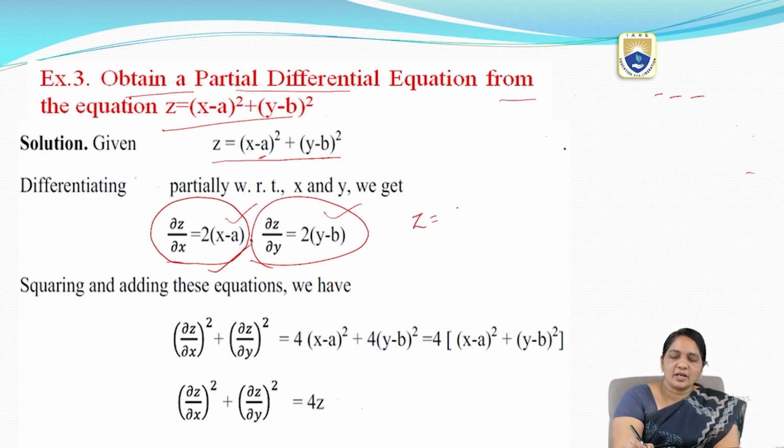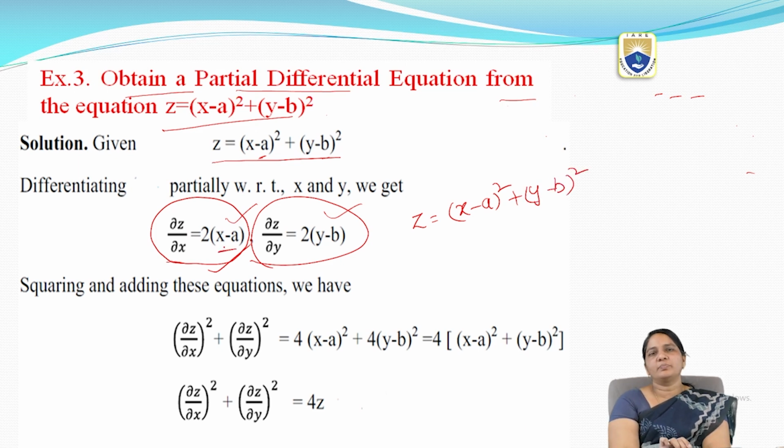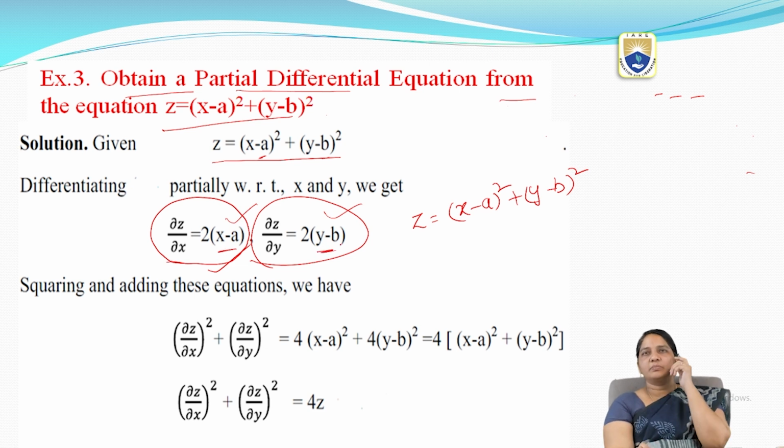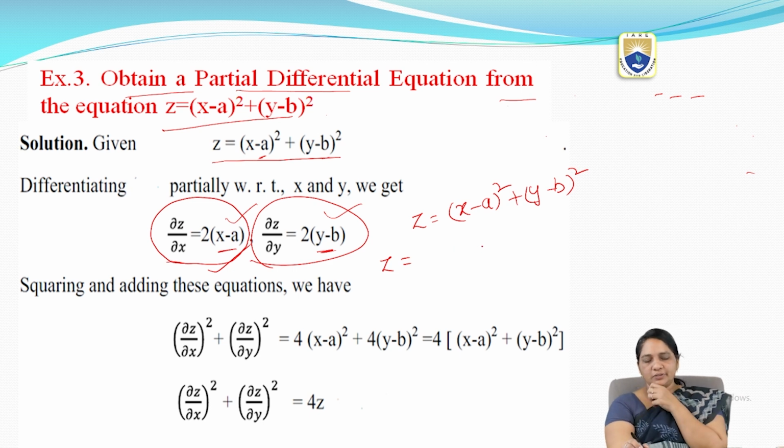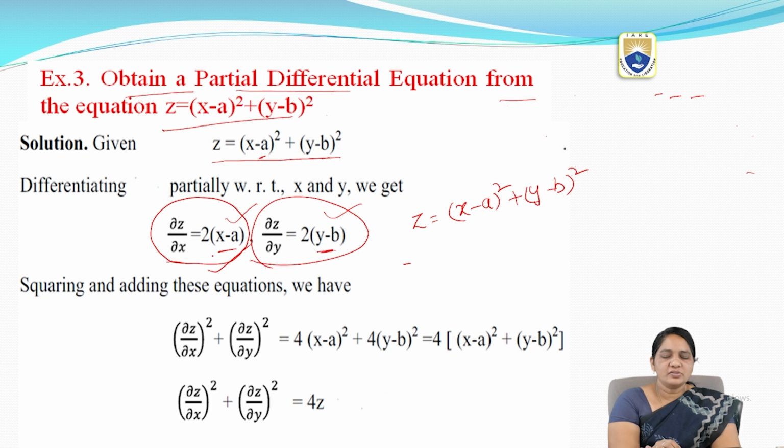In the equation I have (x minus a) whole square plus (y minus b) whole square. Now what are the values I got here? I am going to square on both sides.